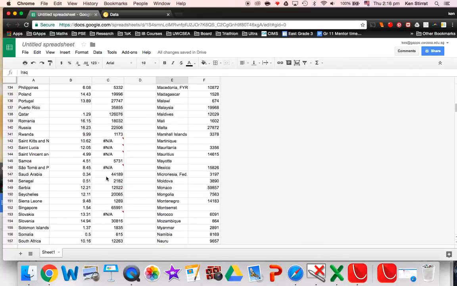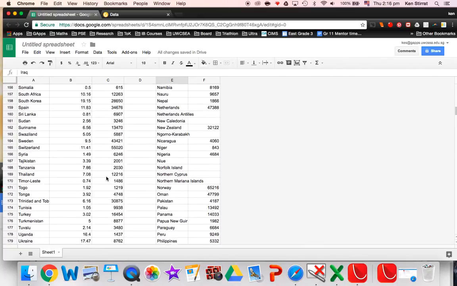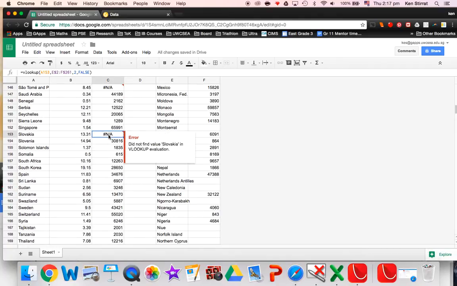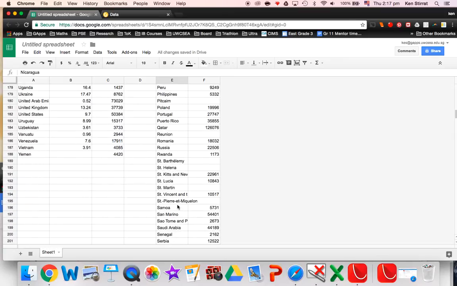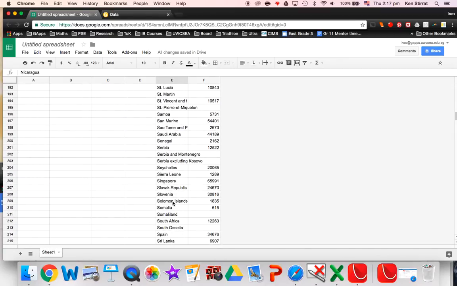But look, you've only got a handful, less than 10 NAs. So Slovakia, why isn't Slovakia being picked up? Because Slovenia, Slovak Republic. Are they considered the same thing? Well, it's called Slovakia here, Slovak Republic here. Maybe it changed its name a little bit further along, maybe 2011, 2012, and they've backdated the name.